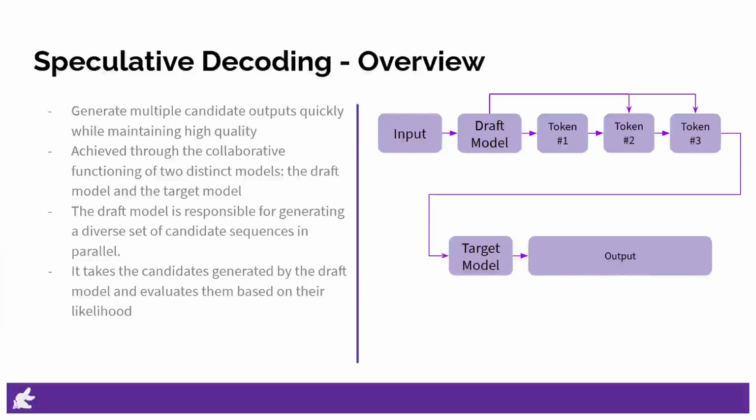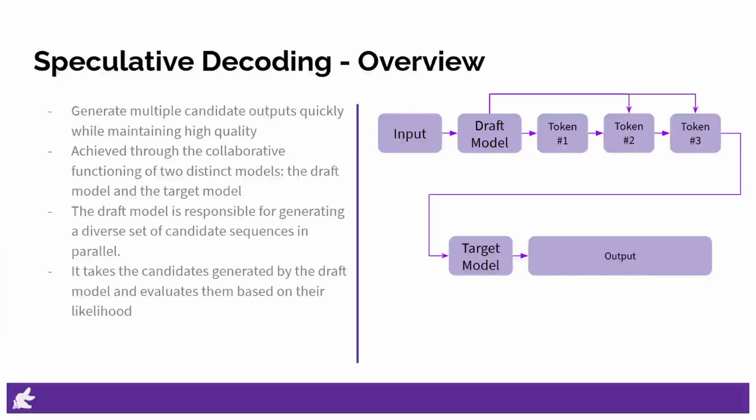generation process. In contrast, the target model is focused on quality and refinement. It takes the candidates generated by the draft model and evaluates them based on their likelihood and relevance to the specific task at hand. The target model aims to select the best candidates for further processing or final output generation. The target model is typically more sophisticated, employing advanced techniques such as attention mechanisms or contextual embeddings to assess the candidate's quality.